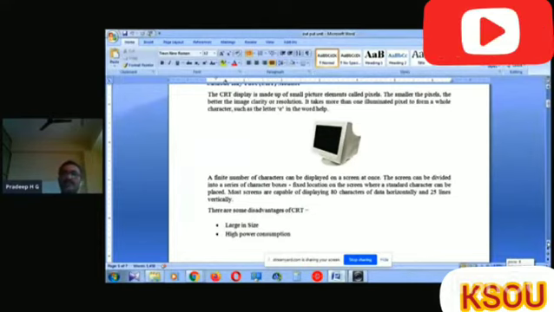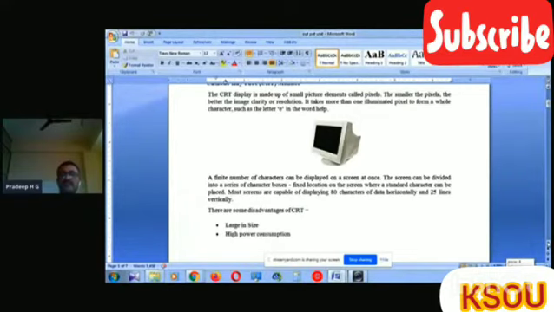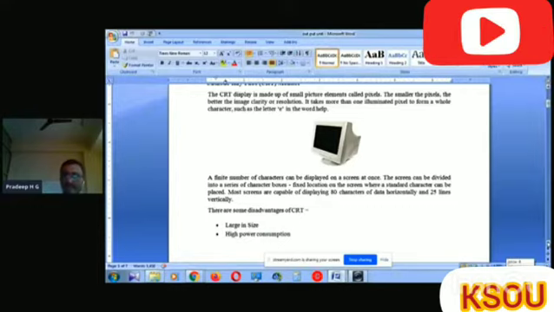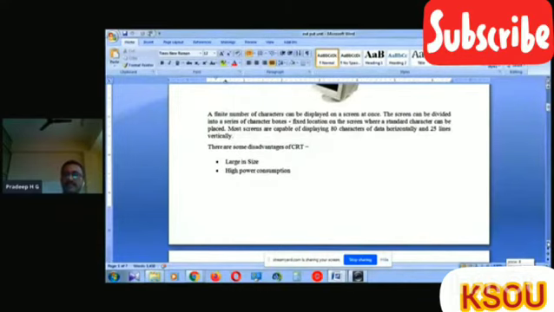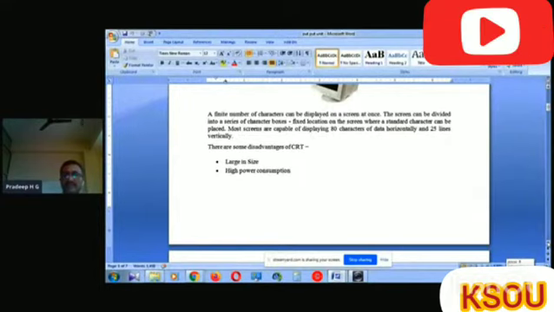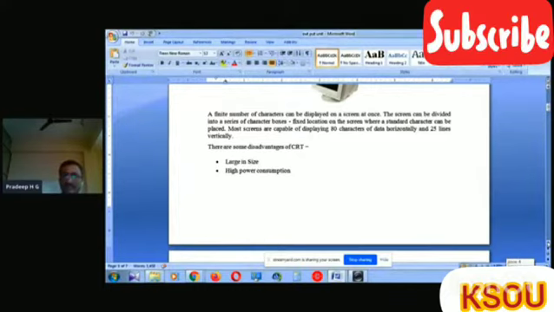It takes more than one illuminated pixel to form a whole character, such as the letter E or the letter L. A finite number of characters can be displayed on a screen at once. The screen can be divided into a series of character boxes, fixed locations on the screen where a standard character can be placed.